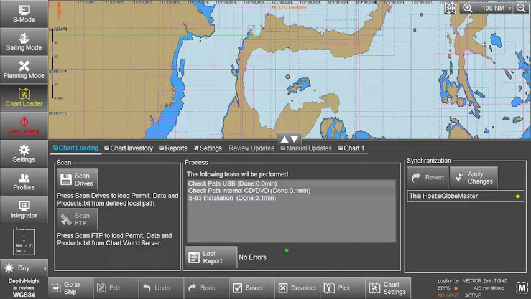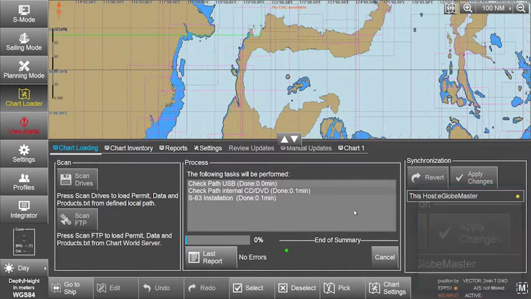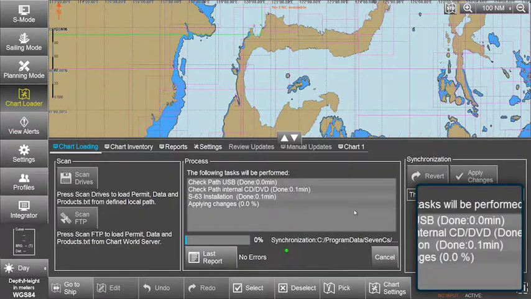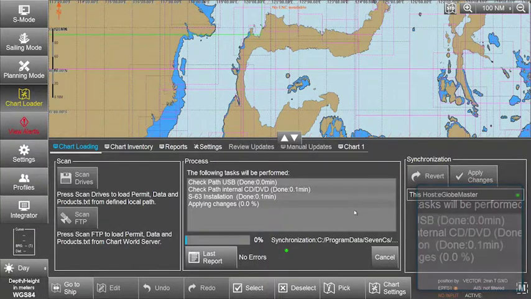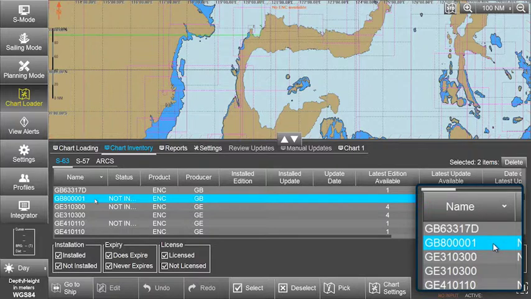Once the updates are installed, these changes need to be applied to the eGlobe G2 ECDIS. Click on Apply Changes in the Synchronization box. The system will display a progress bar plus related messages when applying the changes. When the changes have been applied, a message will be displayed in the Process window to confirm the S63 installation is done. Once installed, the AIO permits will appear within the permit list in the chart inventory.